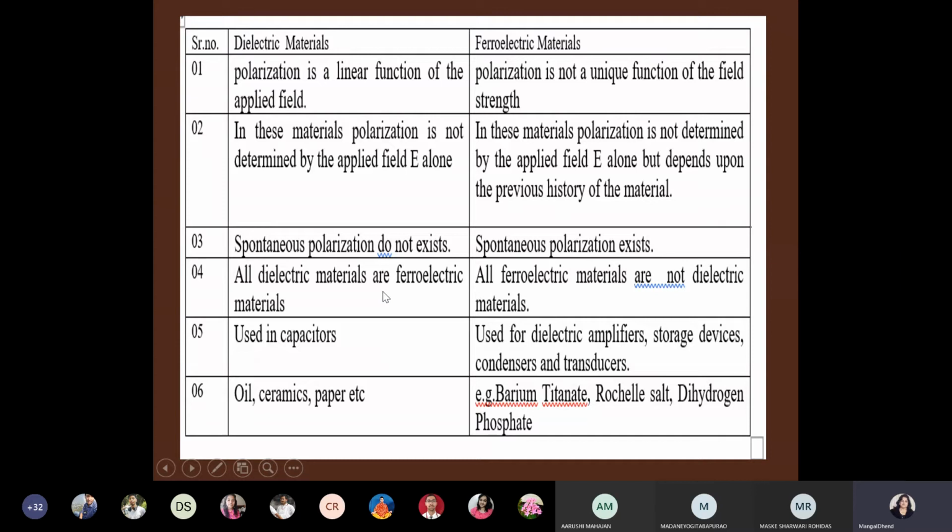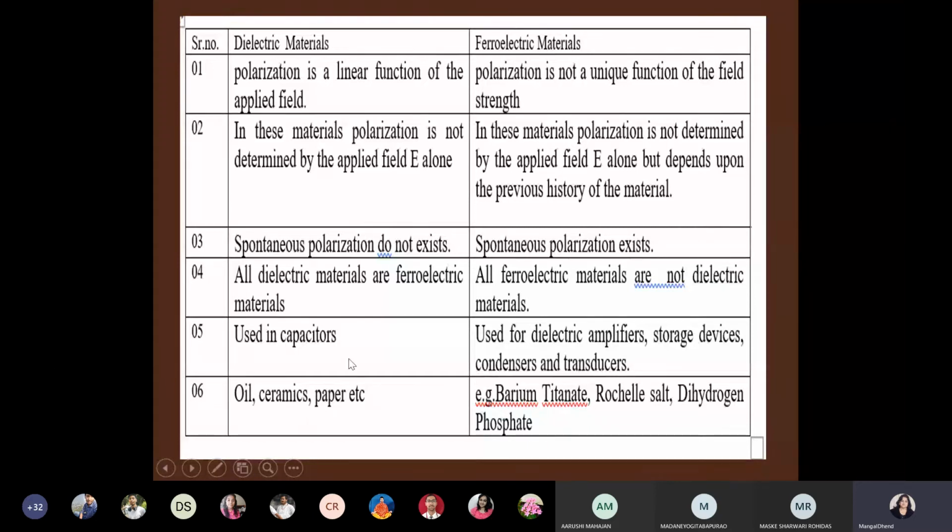All ferroelectric materials are dielectric materials, but all dielectric materials are not ferroelectric materials. This is the mostly confusing part. It means that there are some dielectric materials which are not ferroelectric.